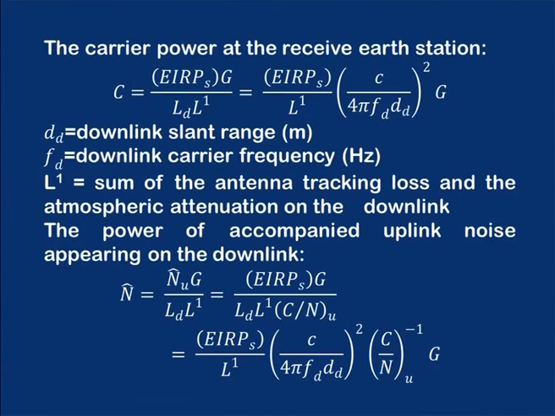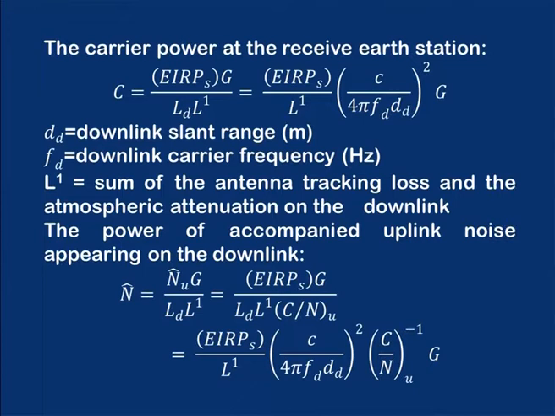Therefore, the carrier power at the receive earth station C is given by EIRPS G divided by LD into L1. Now, what is this L1? L1 is the sum of antenna tracking loss and the atmospheric attenuation on the downlink. DD is again the downlink slant range, FD is the downlink carrier frequency in hertz.